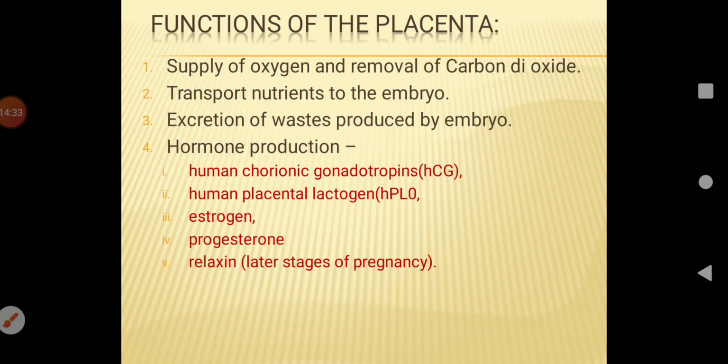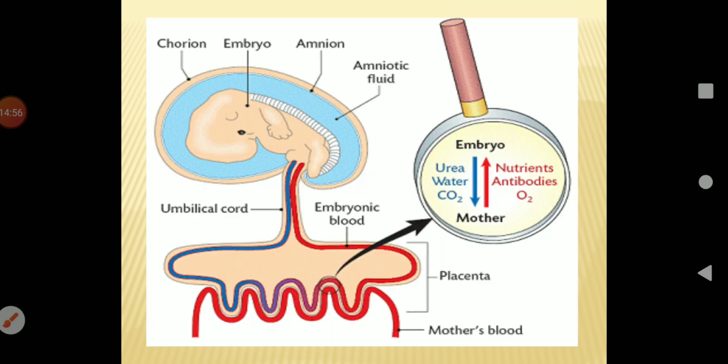These are some functions of the placenta: supply of oxygen and removal of carbon dioxide, transport of nutrients to the embryo, excretion of waste produced by the embryo, and hormone production, hormones like human chorionic gonadotropin, human placental lactogen, estrogen, progesterone and relaxin. Here you can see the exchange of fluids and nutrition taking place through the placenta between the mother and the developing embryo.